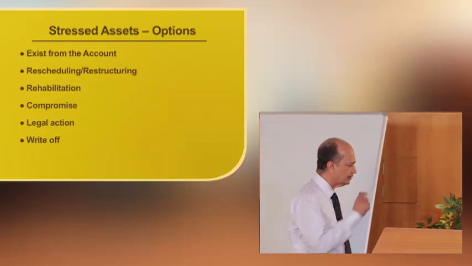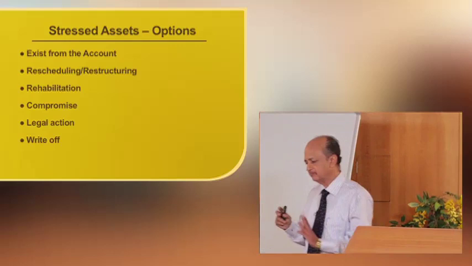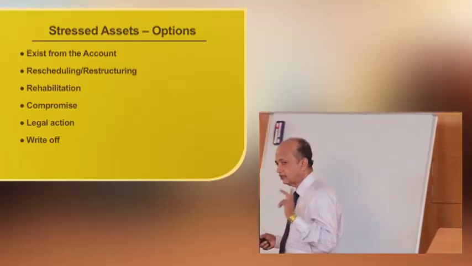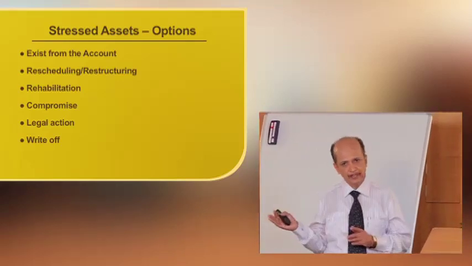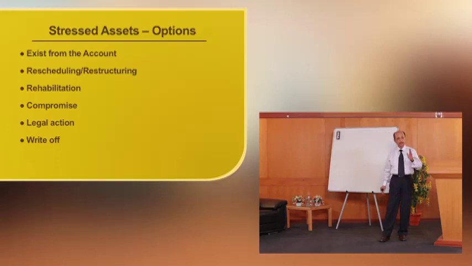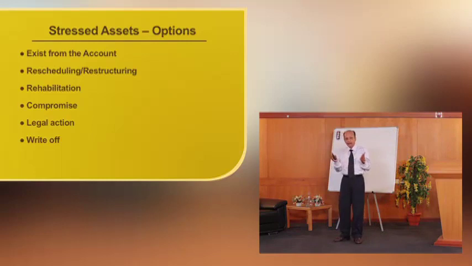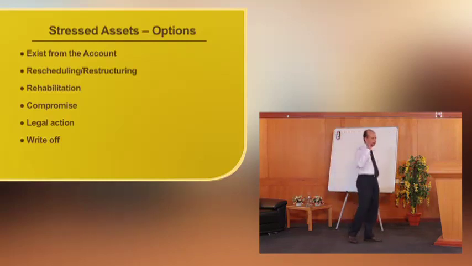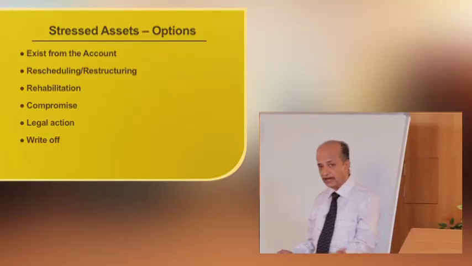Then what are the options available to the banks when an account becomes a stressed account? Stressed account, as I told you, may be either a standard account or a non-performing asset. When the symptom of sickness has already been identified, naturally the bank would think about coming out of the finance, coming out of the asset. So what are the options available? And if the unit is viable, the bank can also consider some other measures to revive the unit.